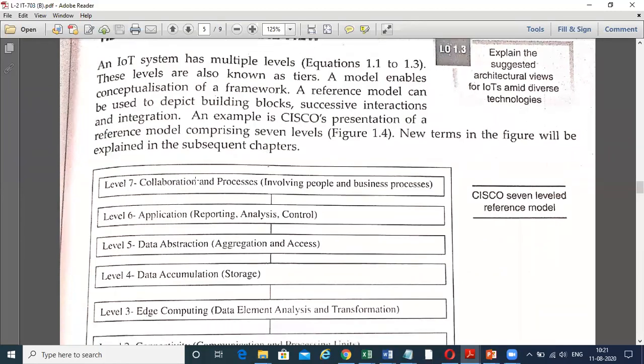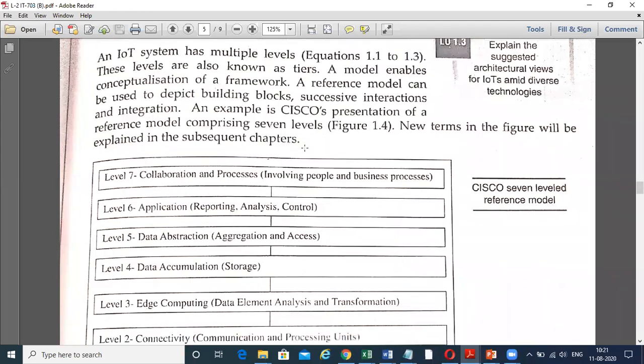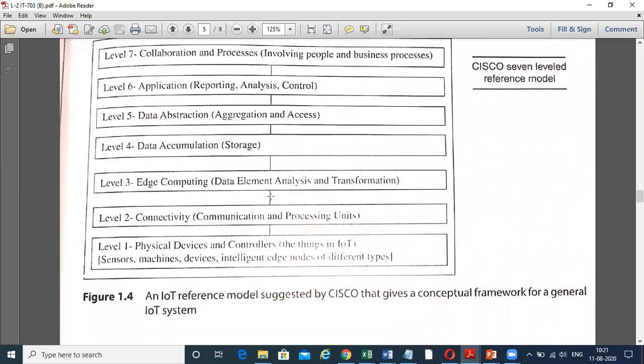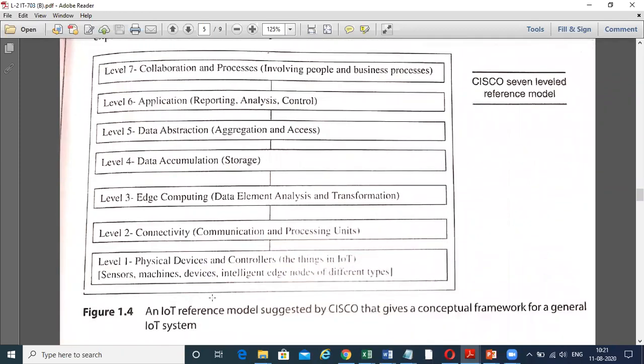So here we are taking the example of the Cisco representation of a reference model comprising 7 levels. In this figure, the IoT reference model suggested by Cisco gives a conceptual framework for a general IoT system. Cisco gives the 7 layered reference model.